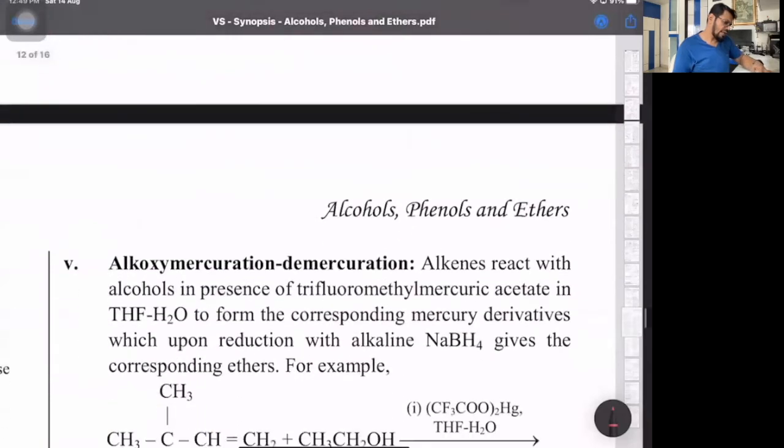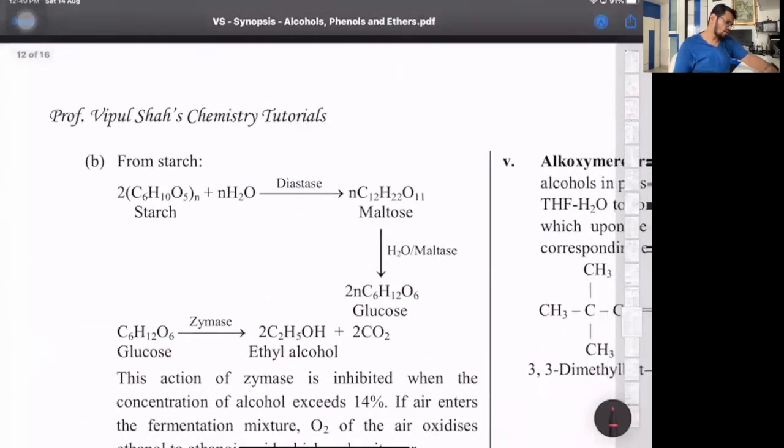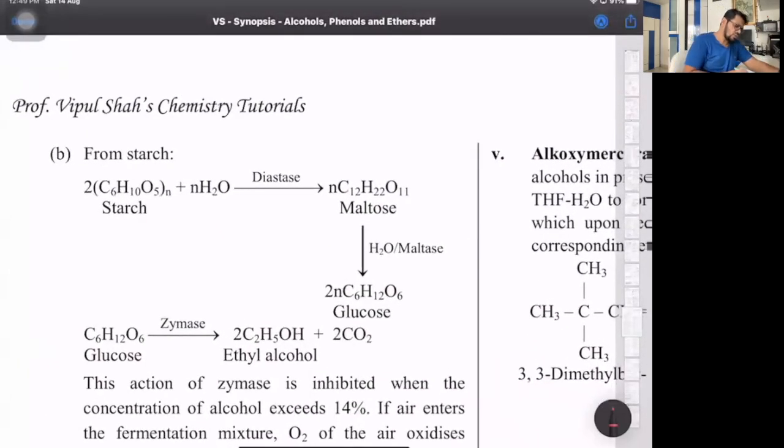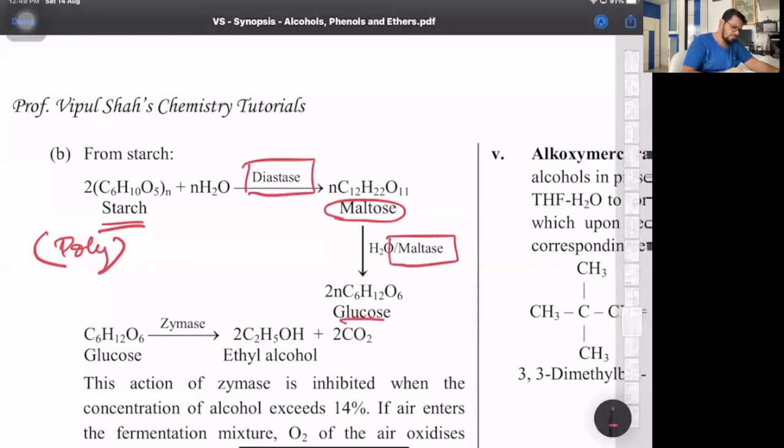And same way we have a reaction with starch also. Starch, that's a polysaccharide giving many units of sugar. First it gives a disaccharide maltose with the enzyme diastase, and maltose gives glucose with the enzyme maltase, which further with zymase, glucose breaks down to give you ethanol. So you just need to know the enzymes there. That's it.